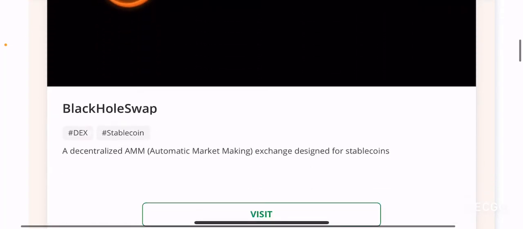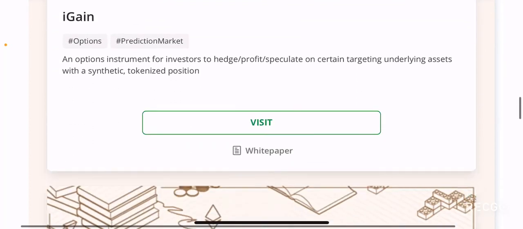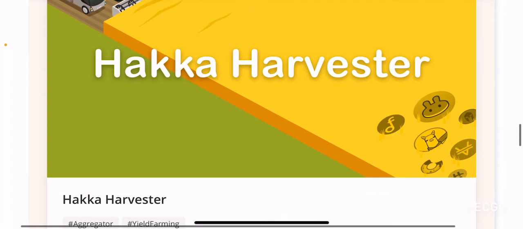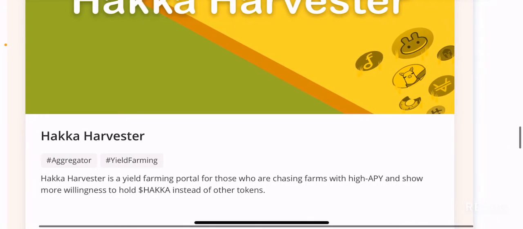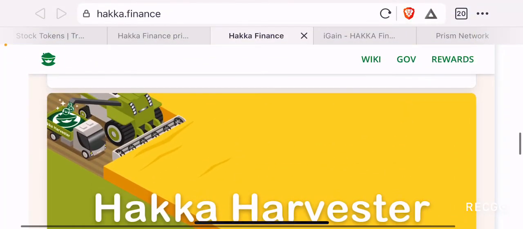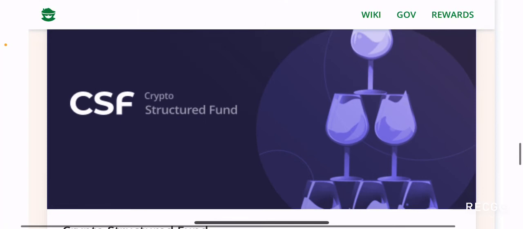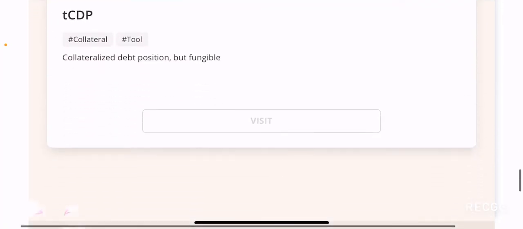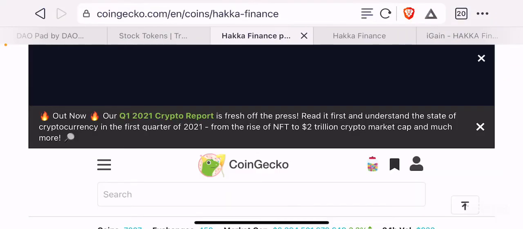You can also see some of the products that they have on their website, which is provided very cleanly and very beautifully. The DeFi handbook provides more information about everything DeFi. With the Hakka Harvester, it's interesting to see them having a lot of images concerning Binance Smart Chain, because they are also available on the Binance Smart Chain. And coming soon, you can clearly see that they are working on some really cool projects, including Crypto Structured Fund and tokenized CDP, which is similar to MakerDAO, and that's pretty much it, right? So let's go to their CoinGecko page.